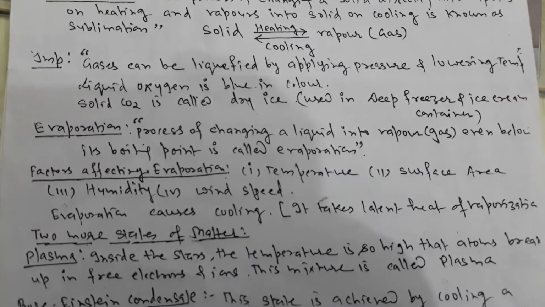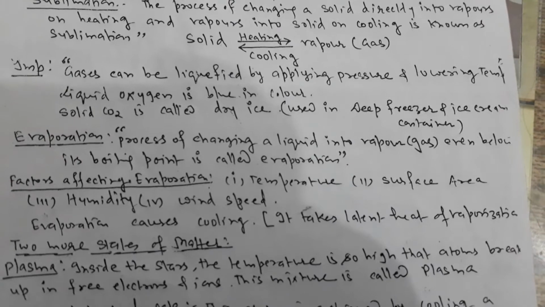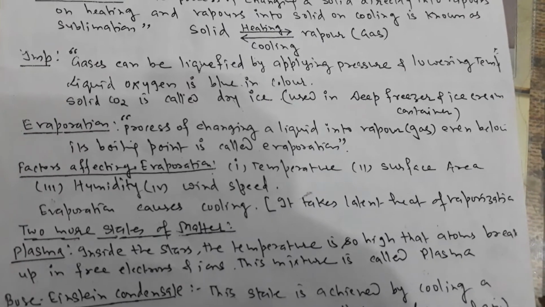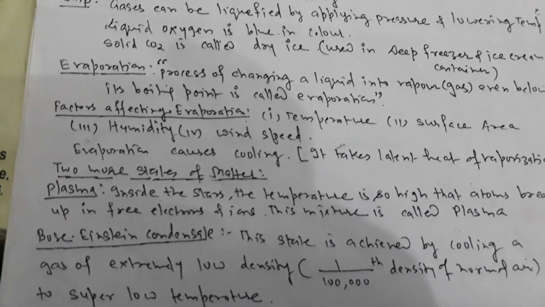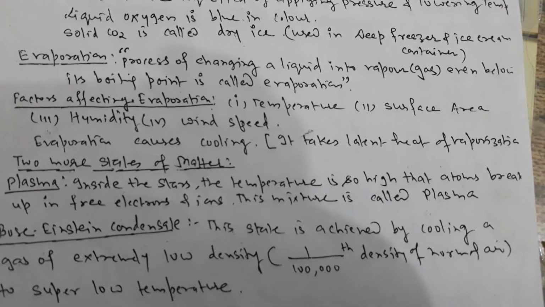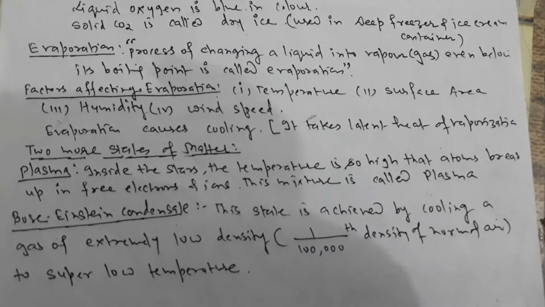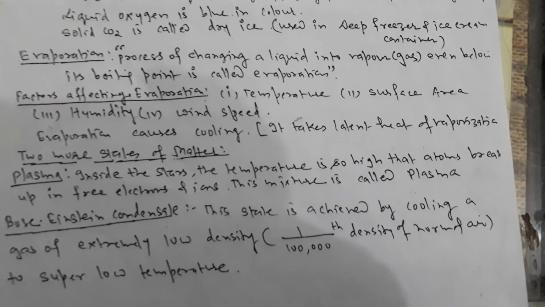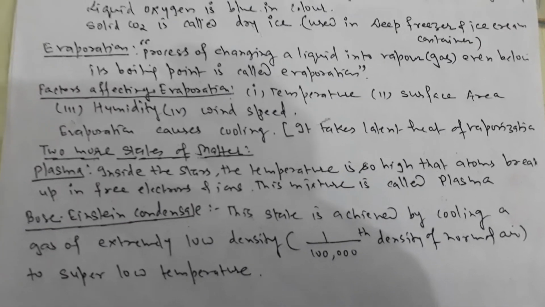More states of matter. Plasma: inside the stars, the temperature is so high that atoms break up and the force of attraction produces ions. The mixture is called plasma. Bose-Einstein condensate: this state is achieved by cooling a gas of extremely low density, about one one-lakh-th the density of air, to super low temperature.